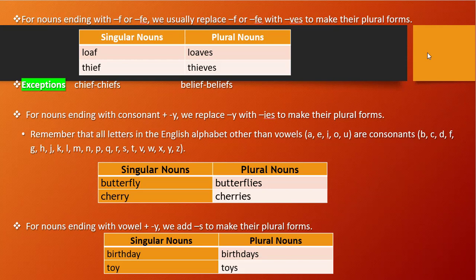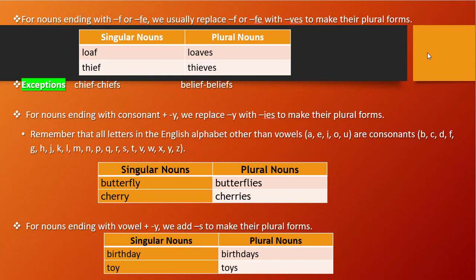So what is the plural noun? LOAVES. For thief, you see F is there, right? So we will remove that F and we will add VES. So here you see, THIEVES, thieves, right? It is very simple, we just need to remember what we need to replace.